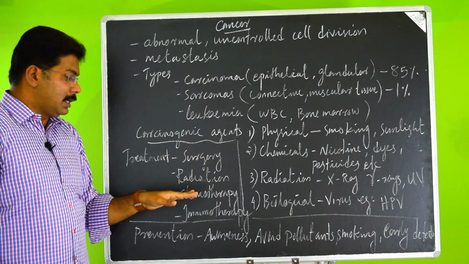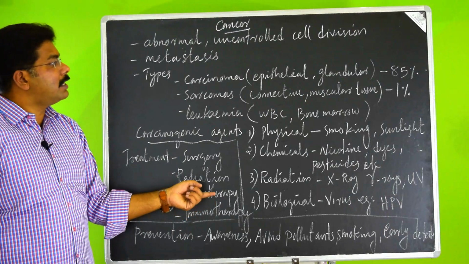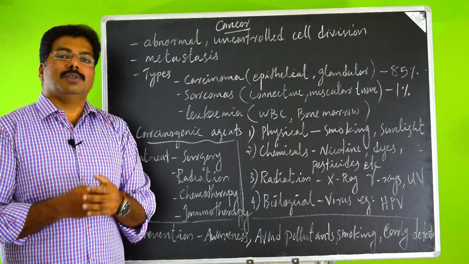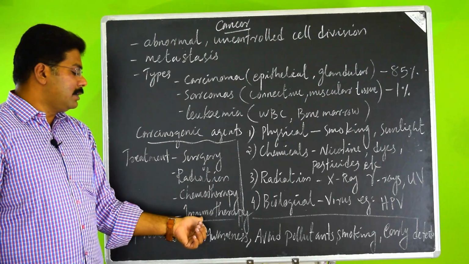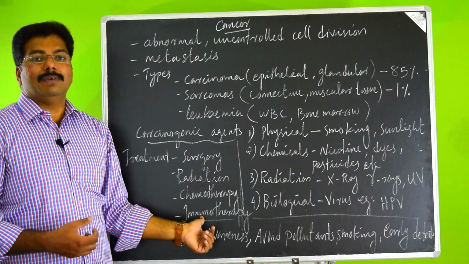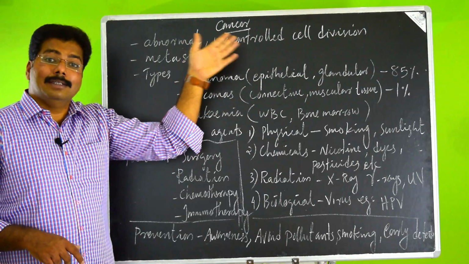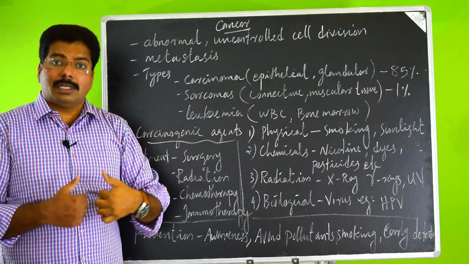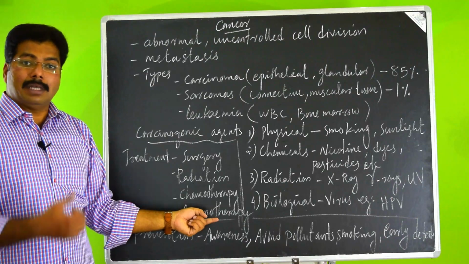In such a way we can kill all those cells. And chemotherapy, in this, chemicals are used to target these cells which are undergoing cell division with no control. And immunotherapy, this is the area where research is still going on. With some biological agents, we will induce the immunity to find these special cells alone and kill them alone. Just like a bacterial or viral infection, these unwanted cells of our own will be recognized as foreign contaminants and will be treated by our own immunity.